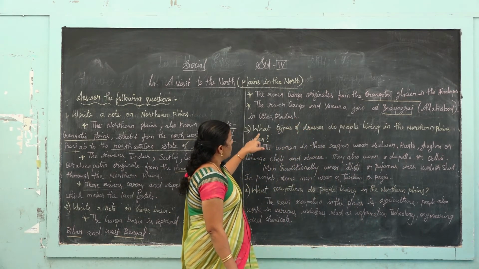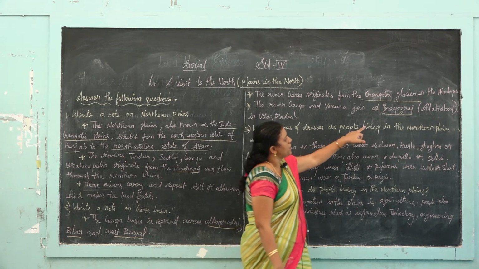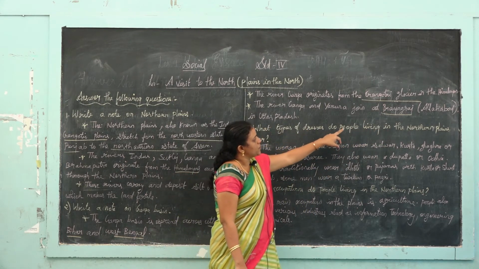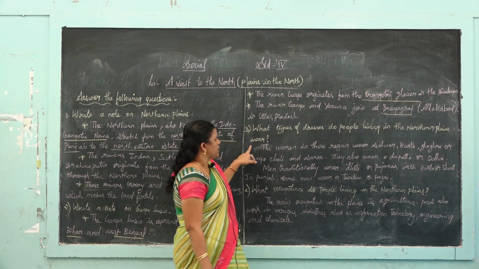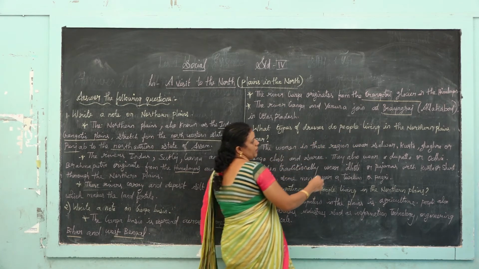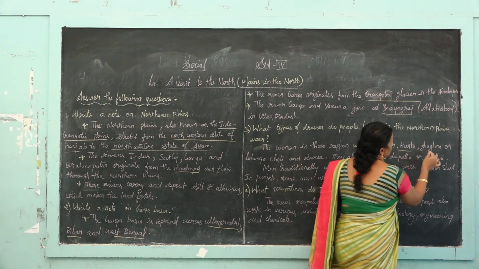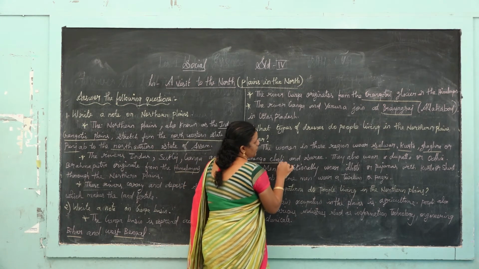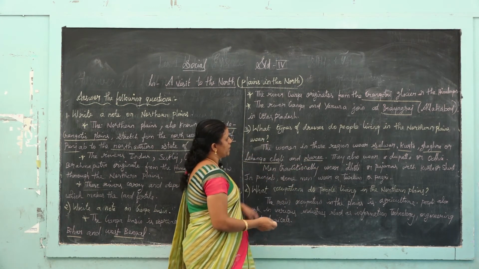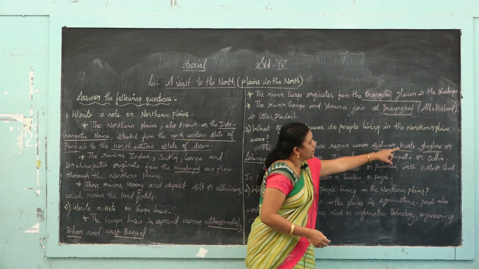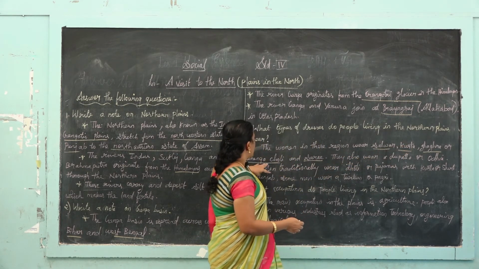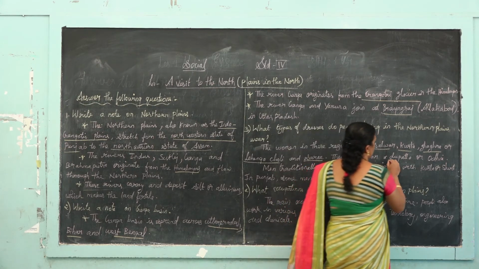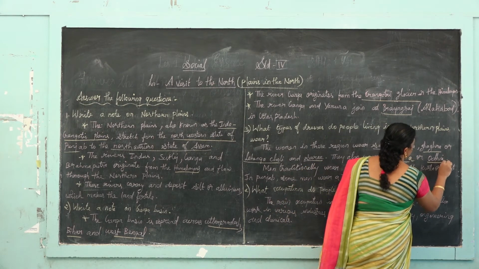So, third one, what type of dresses do people living in the northern plains wear? The women in this region wear salwar, kurta, gagra, also known as lehenga choli, and sari. They also wear a dupatta, also known as odhni.